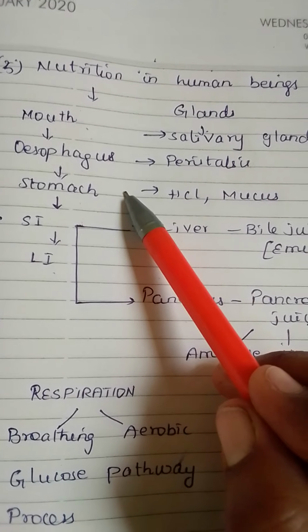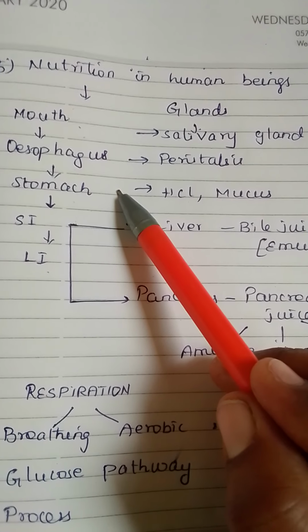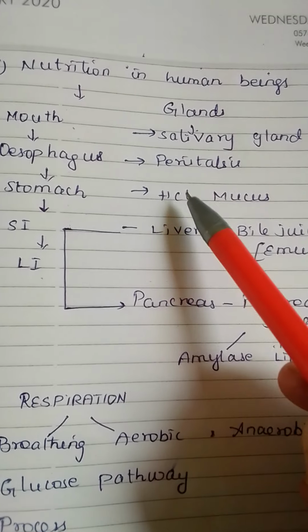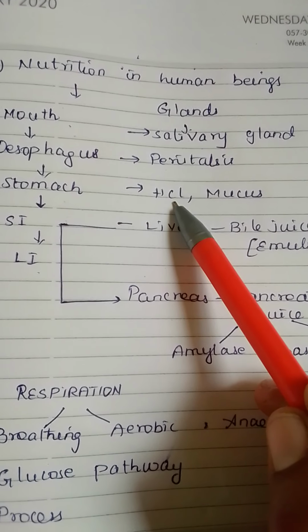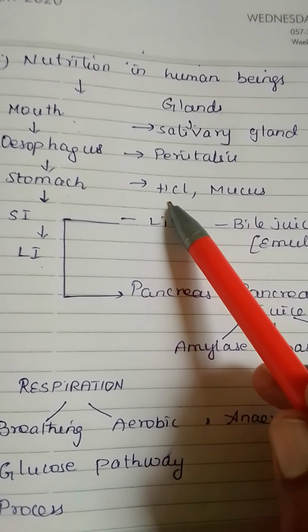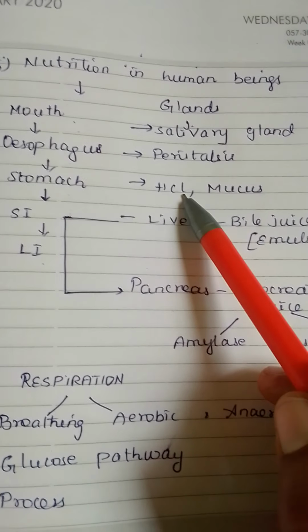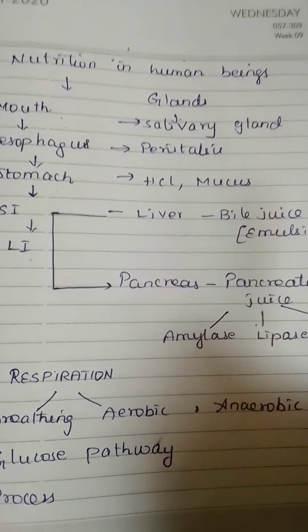And the other region is what? Stomach. When the food reaches the stomach, it will be acted upon by hydrochloric acid, HCl. This hydrochloric acid activates the enzyme called pepsin.